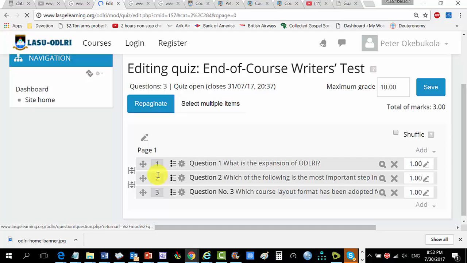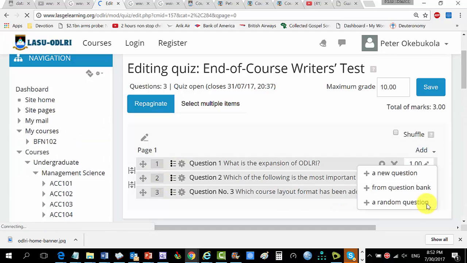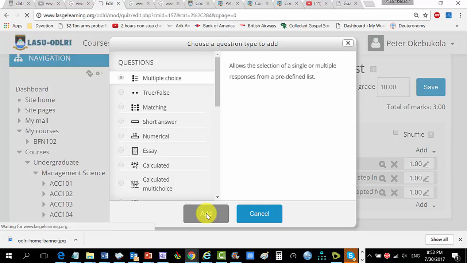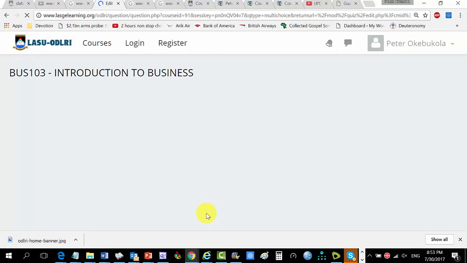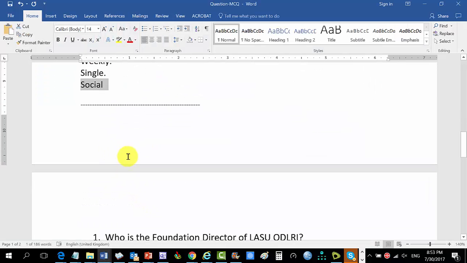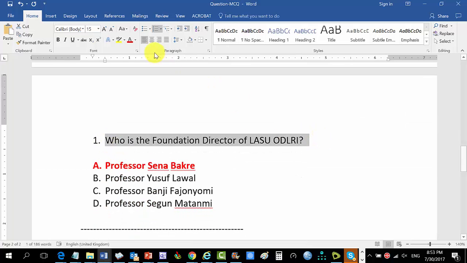Yeah, so we already have questions 1, 2, 3. Let's add on 4 and then add on 5, and we're home and dry. Number 4 is also multiple choice, and then we add. Question name, that's question number 4. The question text, that's the stem. I advise that you take this off.